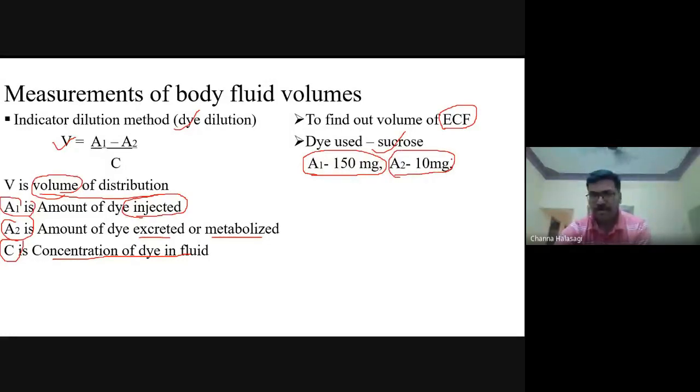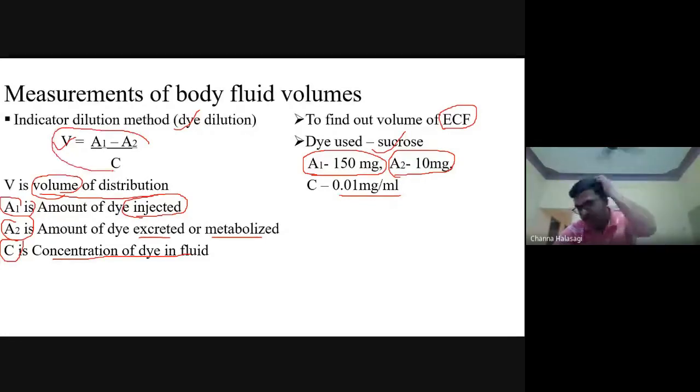The concentration achieved after some time was 0.01 mg per ml. Please calculate and tell me the volume of the ECF from these three values.